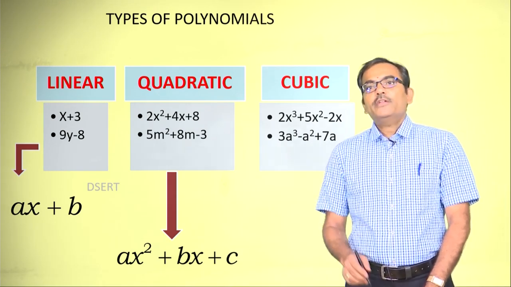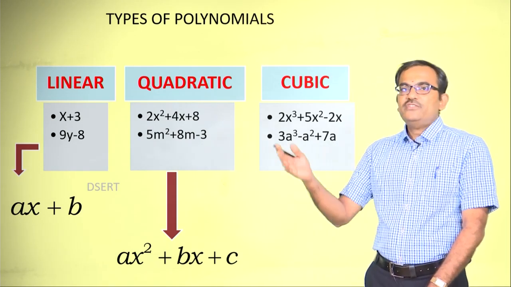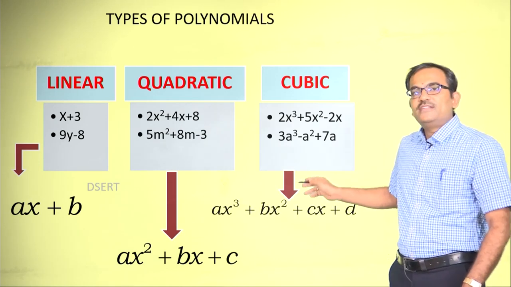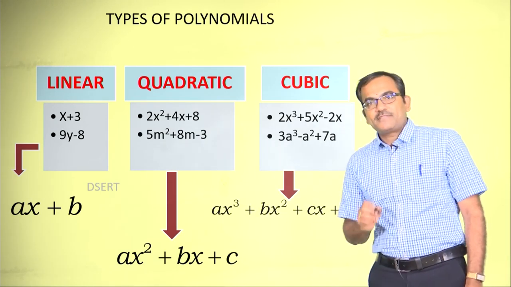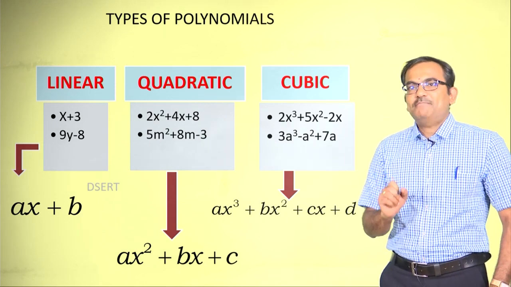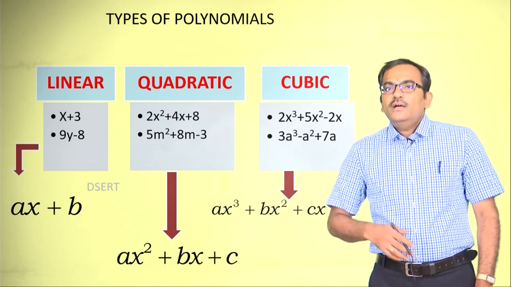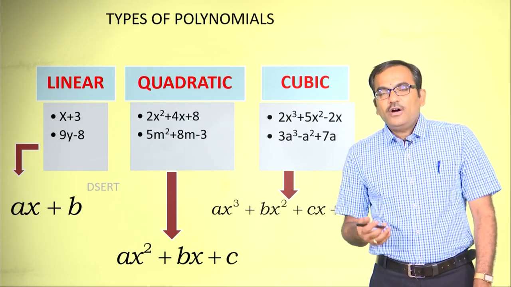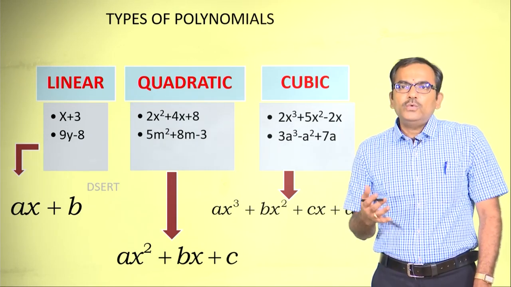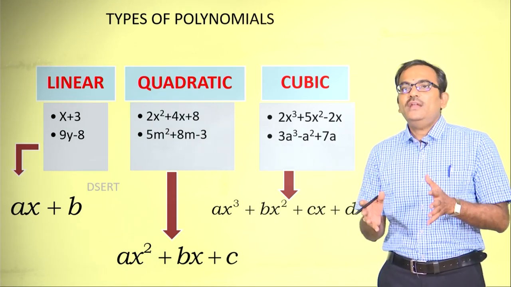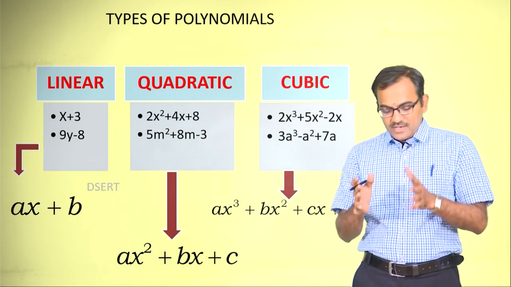Now let us move on to the cubic polynomial. Can you just recall the standard form? Yes, of course, it is ax cube plus bx square plus cx plus d. Now let me dig deeper into these polynomials and try to understand what qualities we need to give importance to.